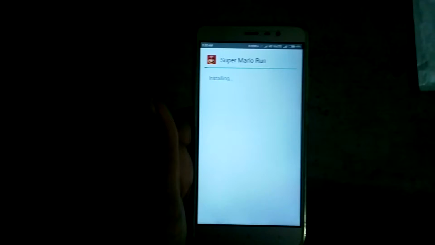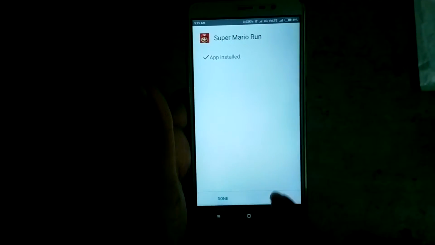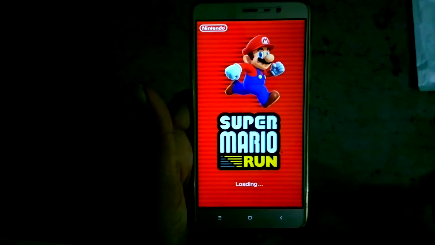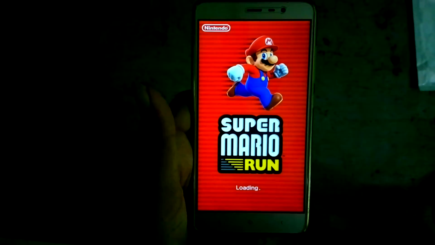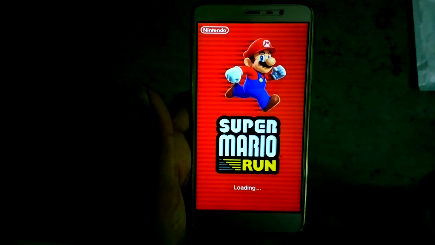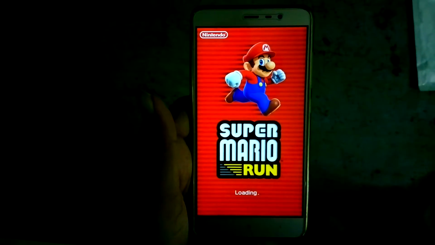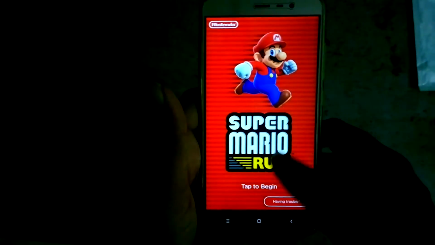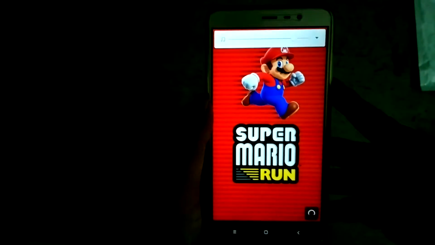So currently I am installing Super Mario on my Redmi Note 3. It has been installed. I am going to open it, and here is the Nintendo screen, and here Super Mario has started. Okay, it's loading. So tap. Let's go. Let me just decrease the sound of this theme.